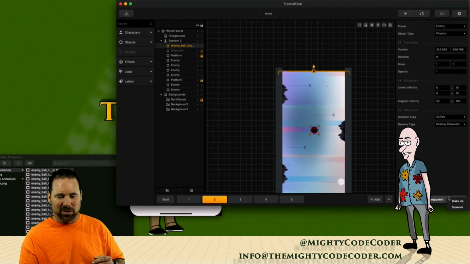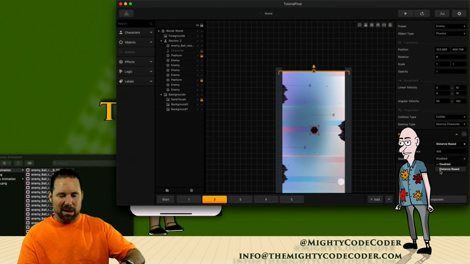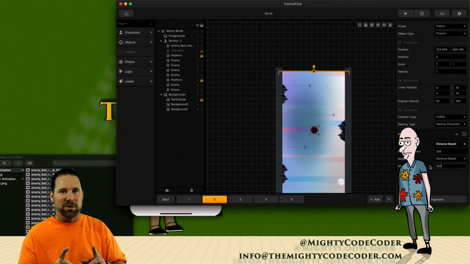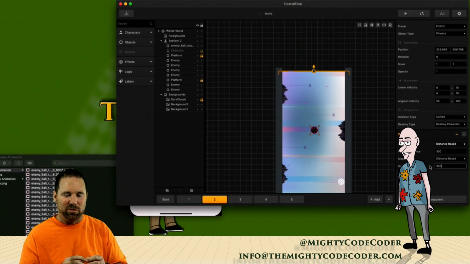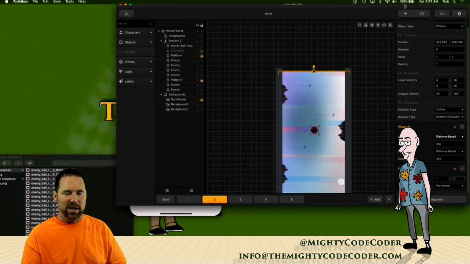So remember, those are down here, wake. So we're going to say distance base and we'll put it at 300. We like that. And stop it after, let's say, 300 pass. This might keep it in the world because it's dropping down with gravity, and it might stop it. So that might be a little weird. So we'll work on that later. And then let's go ahead and make the spawn rate 1 every 0 to 5 every 1 second. All right, so that looks good.